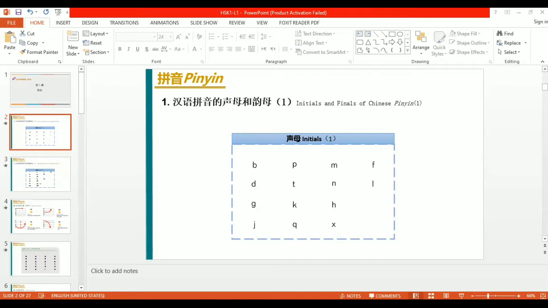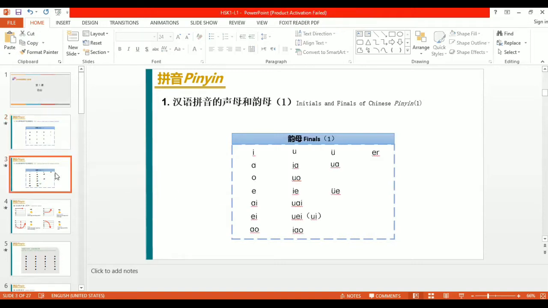Let's get started. We will read the initials first, and after that the finals. So b will be read as bo, and p, po, mo, fo, de, te, ne, le, ge, ke, he, ji, chi, shi.